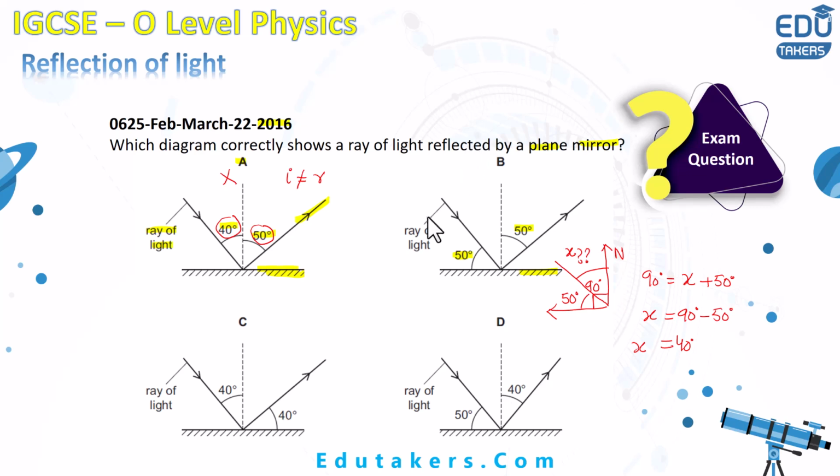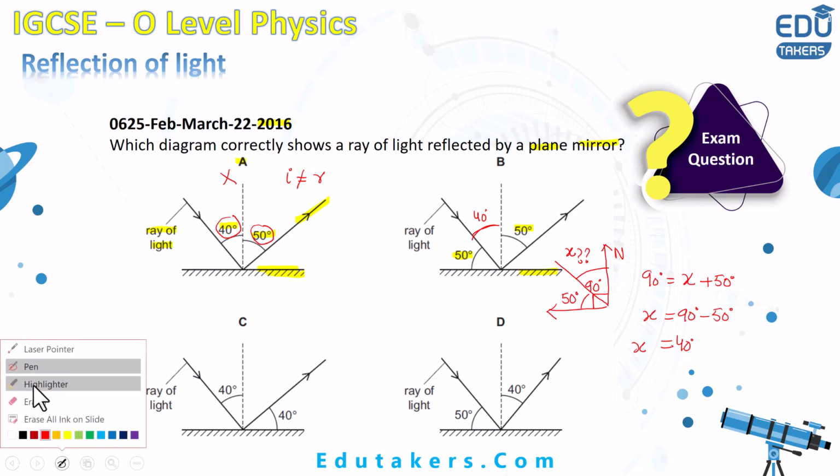You can see in the answer B, the ray of the light making an angle of 50 degree. But you need to find out this angle that the incident ray makes with the normal line. Of course, this angle would be 40 degree because the total angle of the plane mirror with the normal line is 90. If the incident ray makes an angle of 50 degree with the plane mirror, then the remaining angle would be 40. Now here you can observe the angle of incidence and reflection.